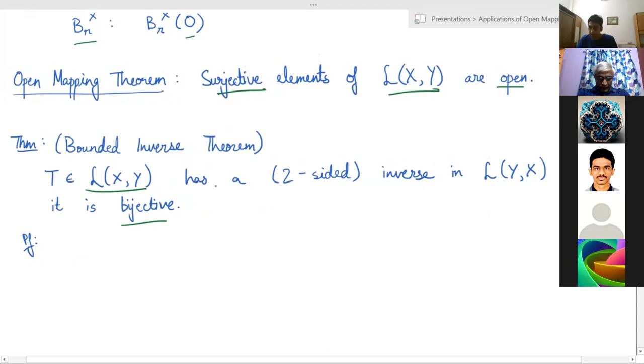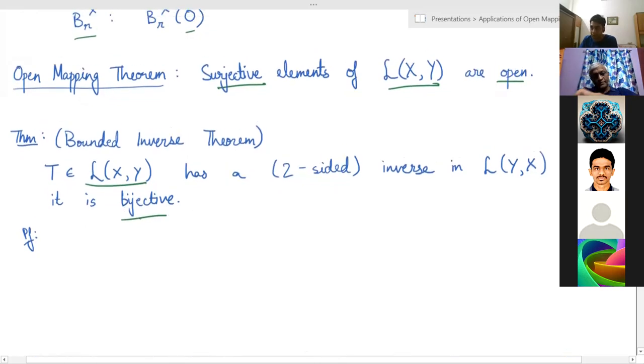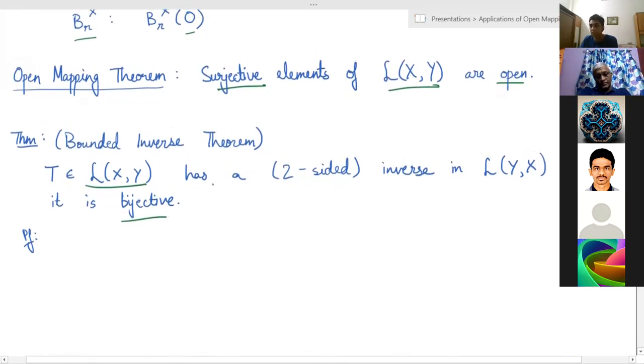The converse is also true, which is more trivial: if a map has an inverse, then it has an inverse as a set map, so it is bijective. The non-trivial direction is that bijective continuous linear maps have continuous linear inverses, which is also not that hard from the open mapping theorem. So I'm only going to prove the non-trivial direction, which is the backward direction.